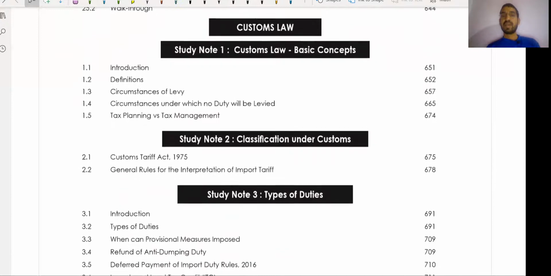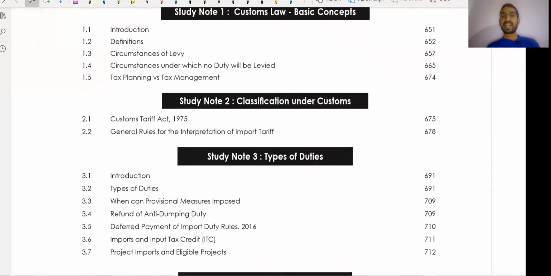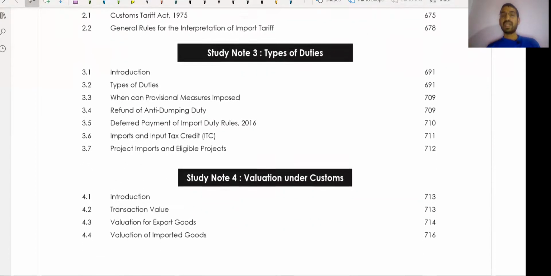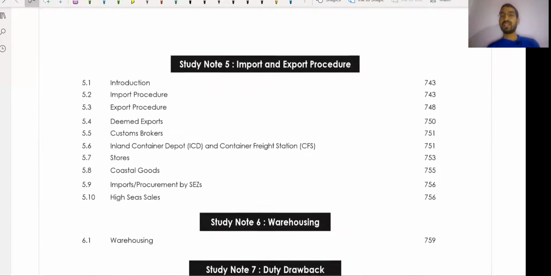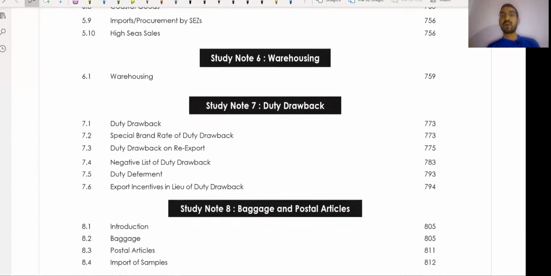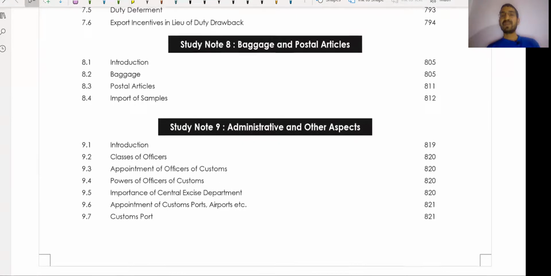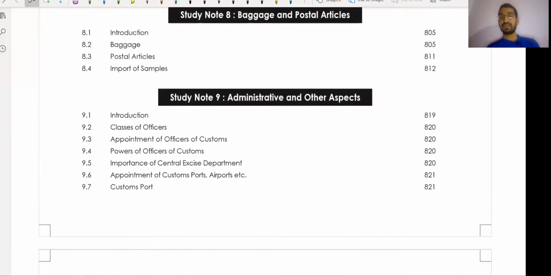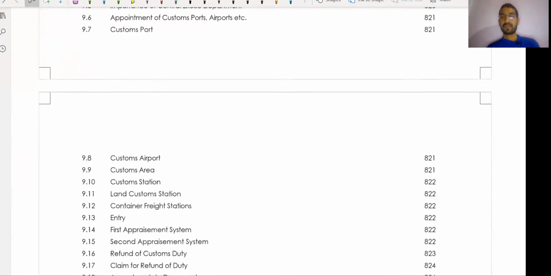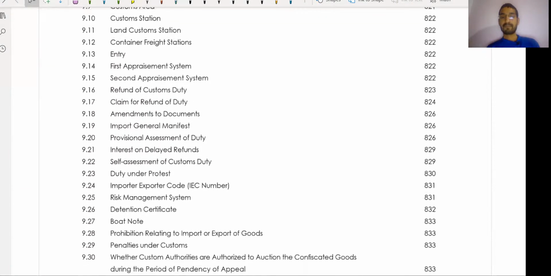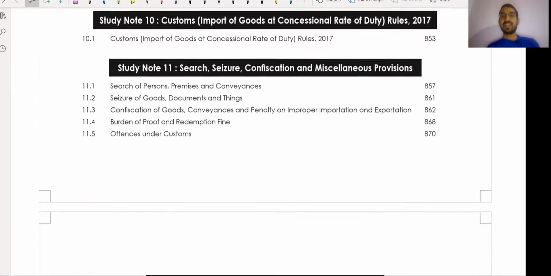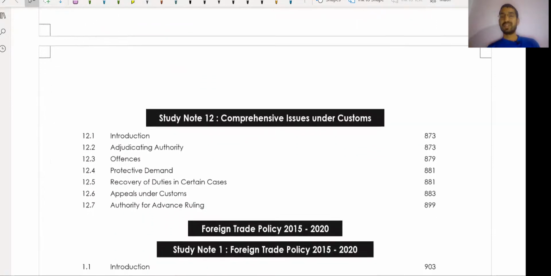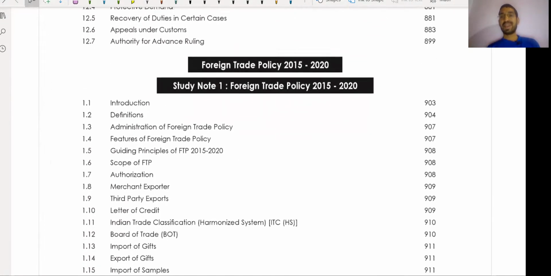Now come to Customs. Basic concepts, you can only read. Classification under Customs, you can read only. Types of duty, important. Valuation under Customs is most important. Import and export procedure, not that much important, only read. Warehousing, important. Duty drawback, important. Baggage and postal, important. Administrative and other aspects, important. Customs import of goods at concessional rates, not that much important. Search and seizure, not that much. Comprehensive issues, no. Only valuation, duty drawback, baggage.